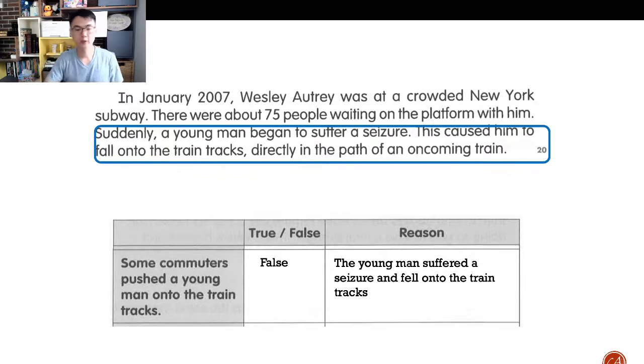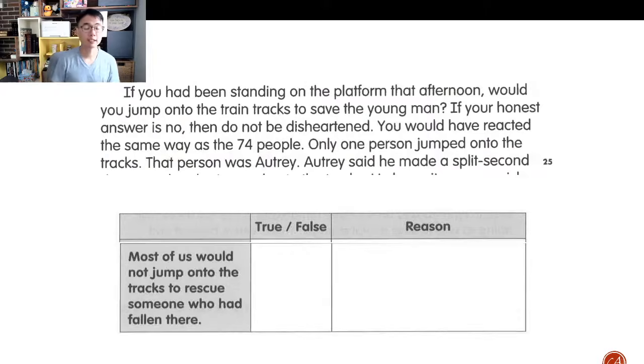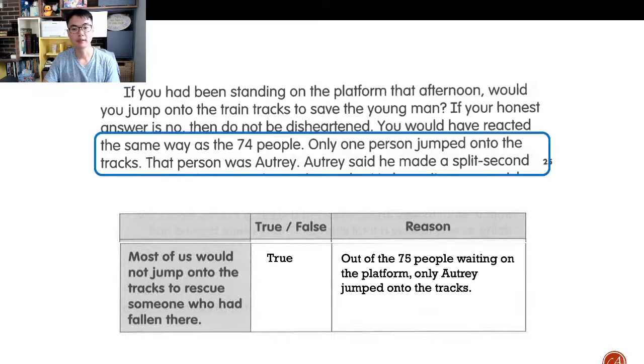Let's move on to the next question, or rather the next part of the same question. Most of us would not jump onto the tracks to rescue someone who had fallen there. I'm pretty sure you all know the answer to this, because it says here that only one person, out of the 75 people waiting on the platform, only Audrey jumped onto the tracks.